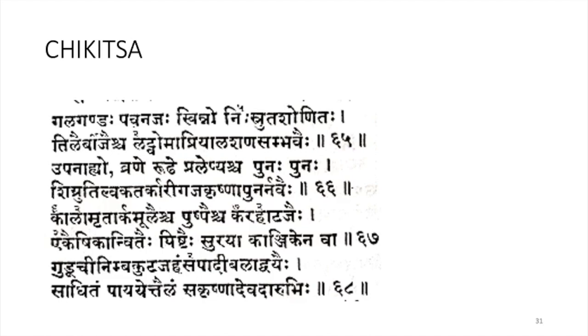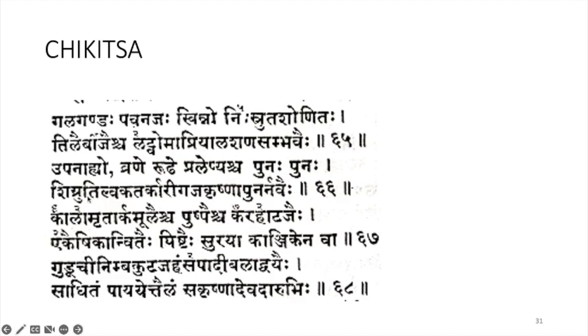So in Galaganda caused by Pavanaja, you have to do Swedanam, Swinnu, Nisruda Shonidam, and Raktamokshana can be given, and Tilair Bijaishcha Ledvoma Priyala Shana Sambhavaihi Ubanaha. Ubanaha Sweda can be given using these dravyas. Vrane Rude Pralepyascha, and if the Vrana is healed, then you can go for Pralepa Punaha Punaha. You can do it again and again.